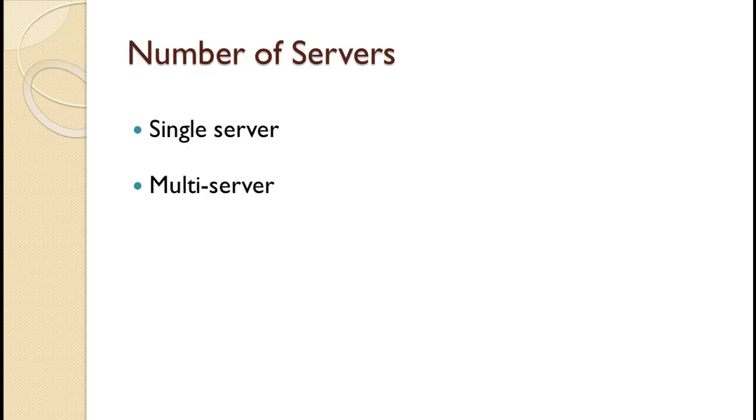The capacity of a queuing system is a function, in part, of how many servers there are. Typically, these are classified as either single server or multi-server. Of course, a single server has a single line. When there are multiple servers, there can be a single line or multiple lines. At your grocery store, each server has a dedicated line. This can lead to customers switching lines to try to be served faster.